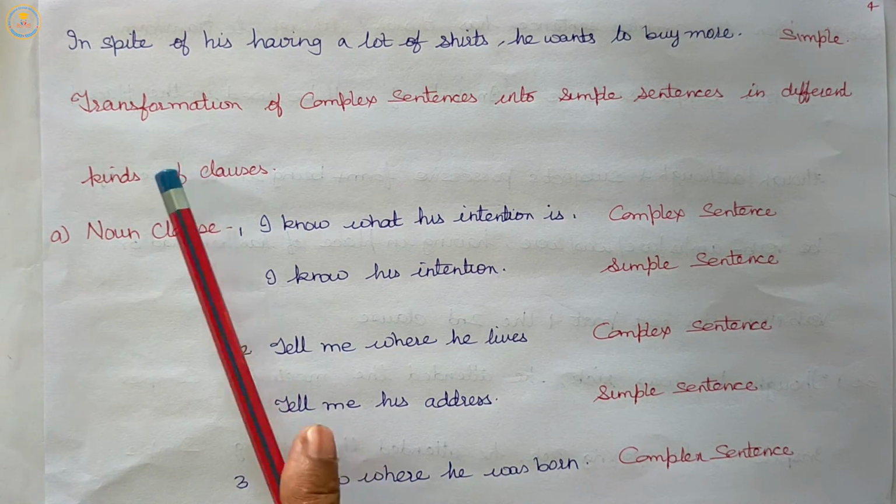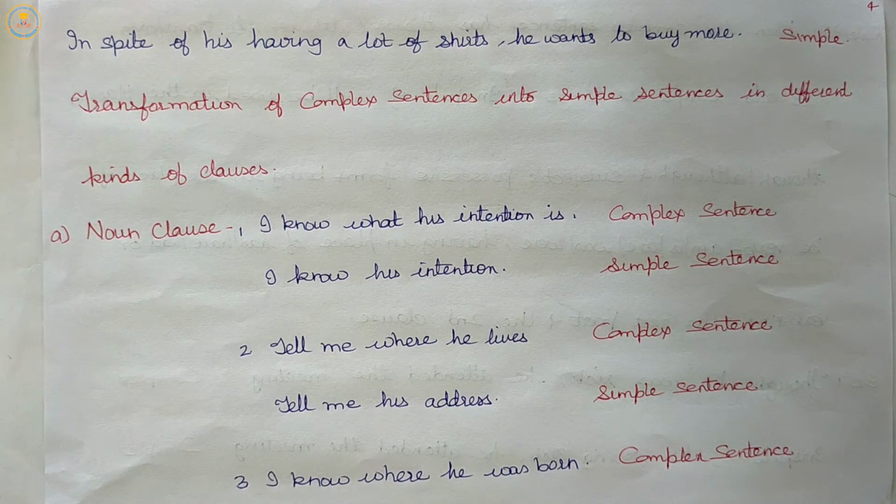Next is transforming of complex sentences into simple sentences in different kinds of clauses. And it can be changed or converted or transformed into noun clause, that is to be related to the complex sentences having different kinds of clauses, that are noun clause, adjective clause and adverb clauses.